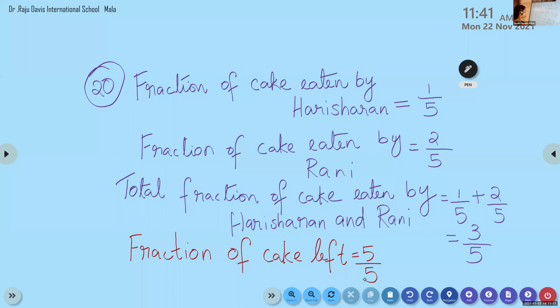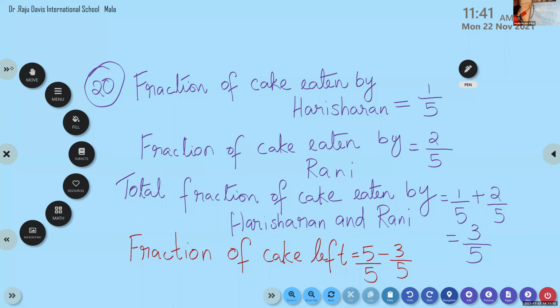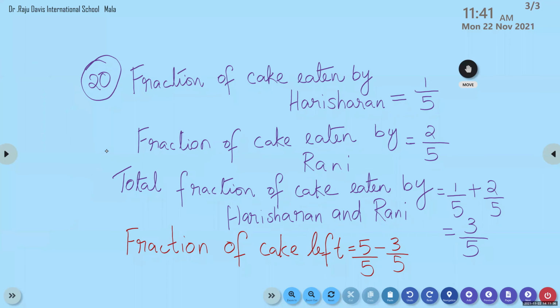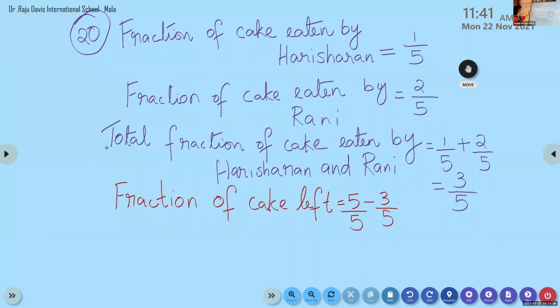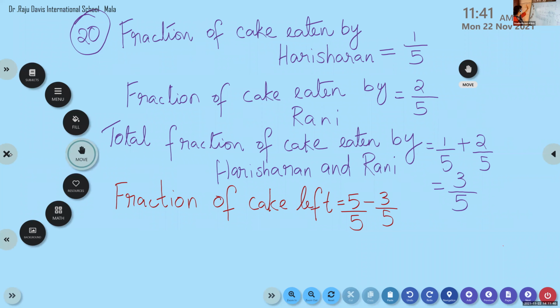5/5 minus what do we have to do? The total parts that were eaten by them. What is that? 3/5. Find out the answer alone. Don't say the answer together, I will ask later. Those who finish, please be quiet and let everyone complete alone.